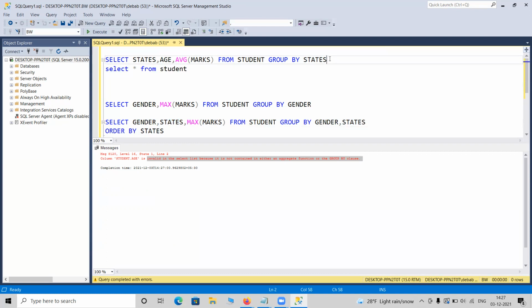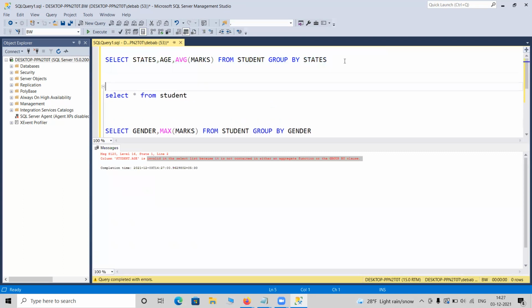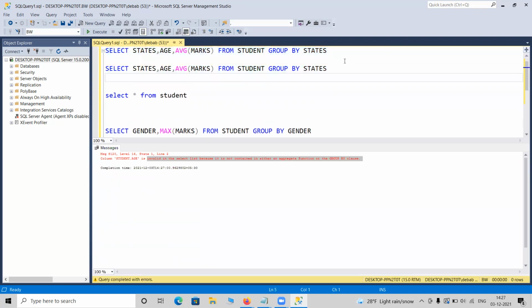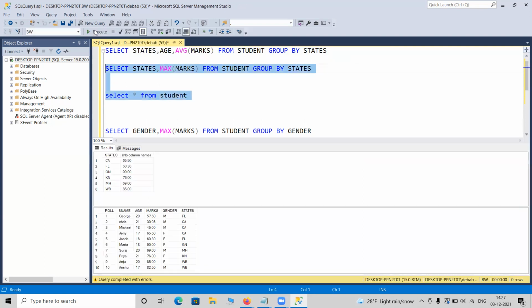So my preference will be just think about average marks. Why do people get confused? Sometimes they expect, like if I write the same statement for maximum marks, they expect like if I run this query, okay, it will not run anyhow. If I delete age and if I try to run this query, so for California, highest marks is 65.